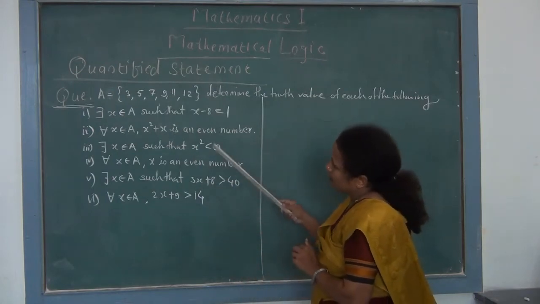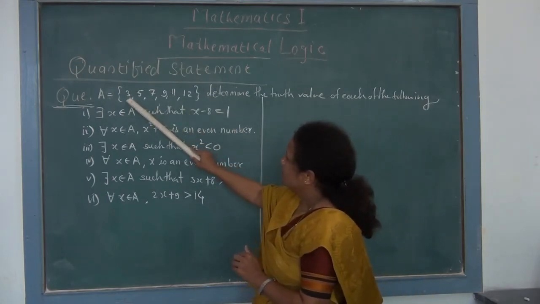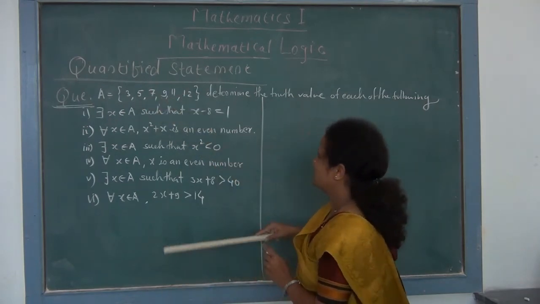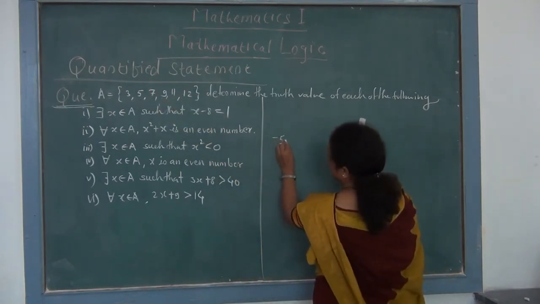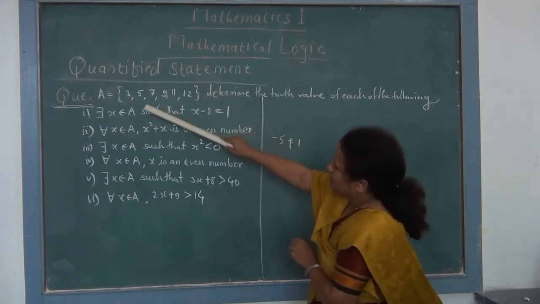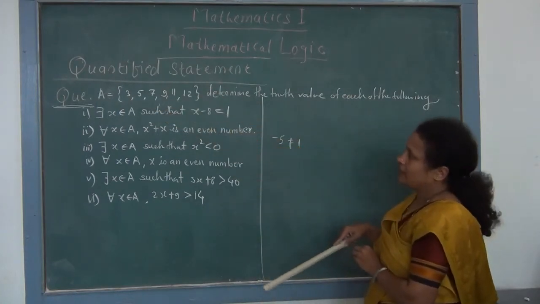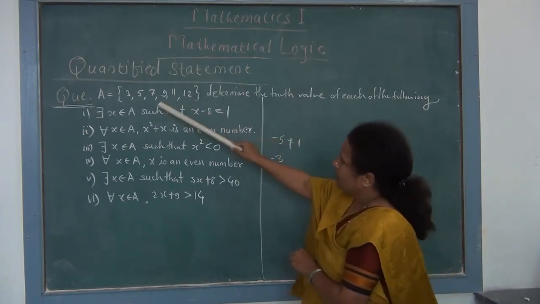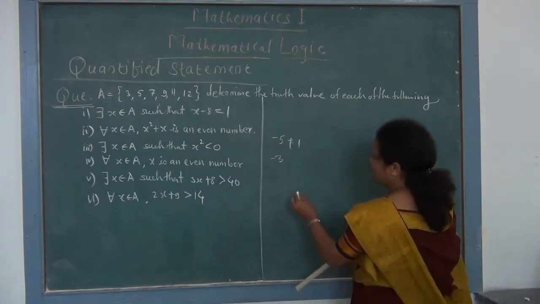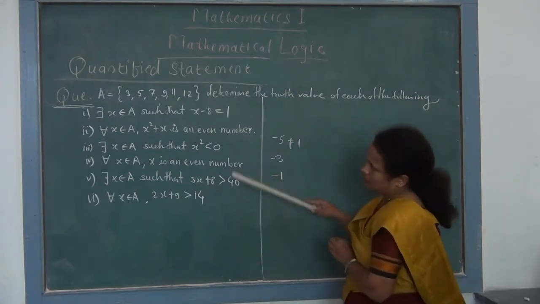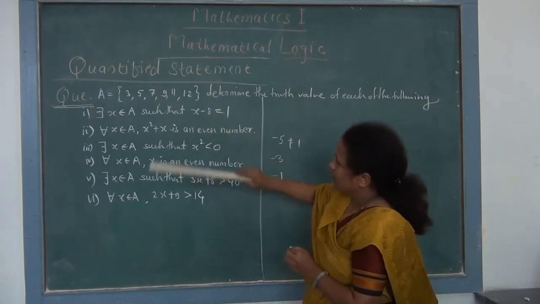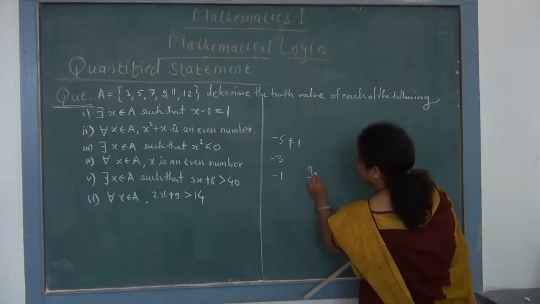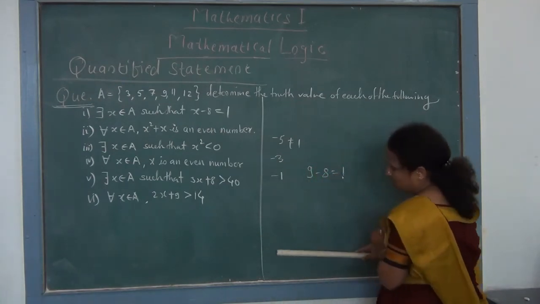So if you take our first element, that is 3, if we substitute 3 for this x, it gives 3 minus 8, that is minus 5, which is not equal to 1. Then we take second element 5, 5 minus 8 gives minus 3. Then we take third element 7, 7 minus 8 gives minus 1. Then we take fourth element 9, and if we substitute 9 for this x, it gives 9 minus 8 is equal to 1.